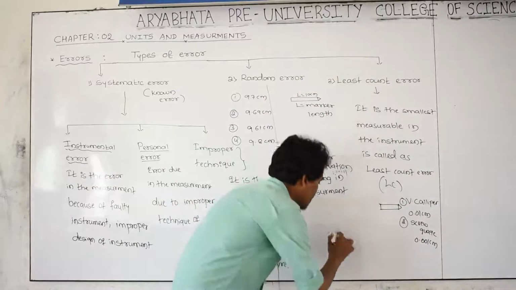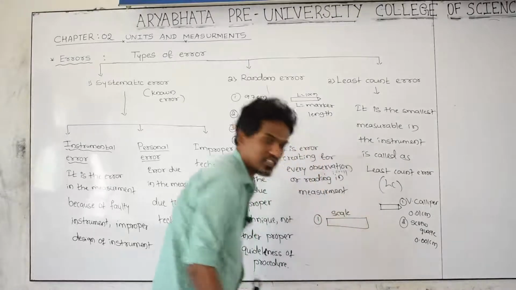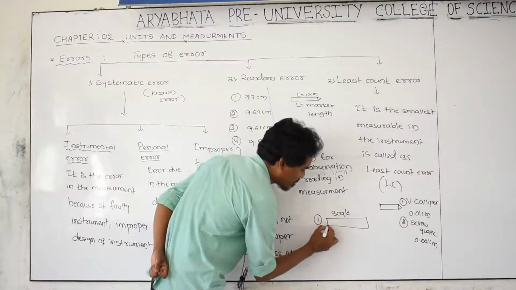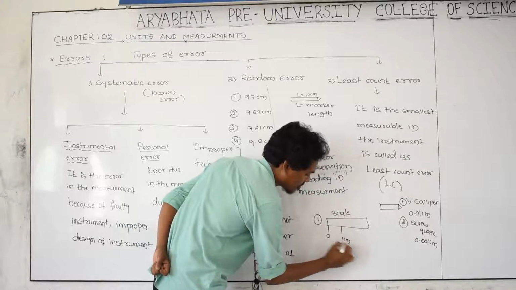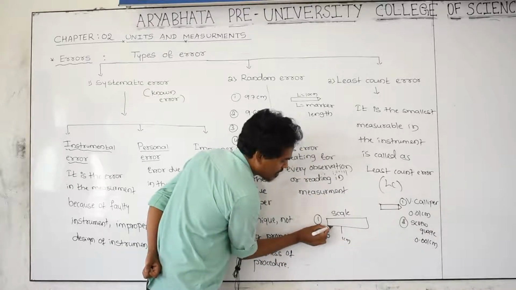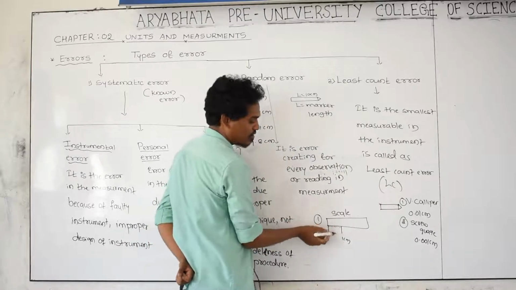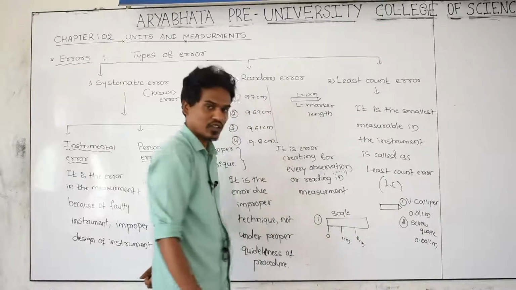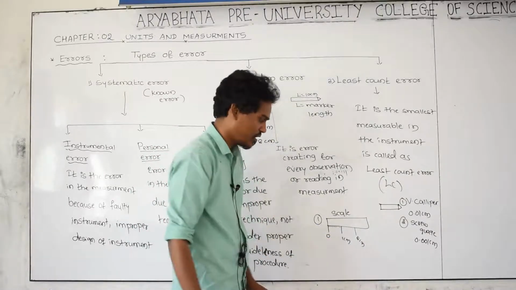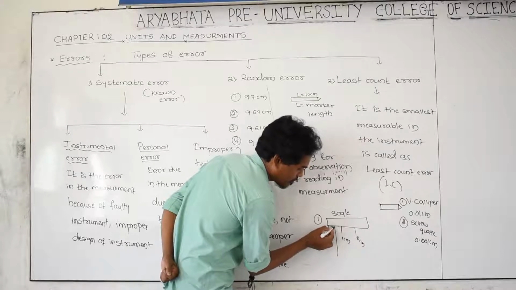And let us take, here one scale is there. First example, it is a scale. And here this is 0 line. Again this is 1 centimeter. This is 1, 2, 3, 4, 5, 6, 7, 8, 9. This is 10. This is 0, this is 1 centimeter. Next, this is 2 centimeter. And now I am taking this mark point.